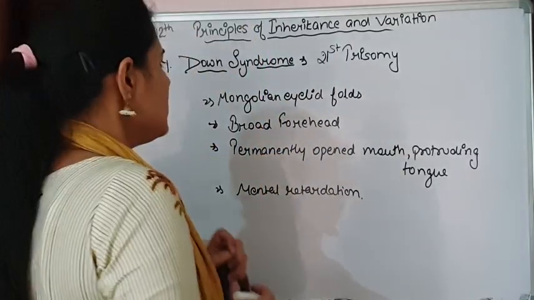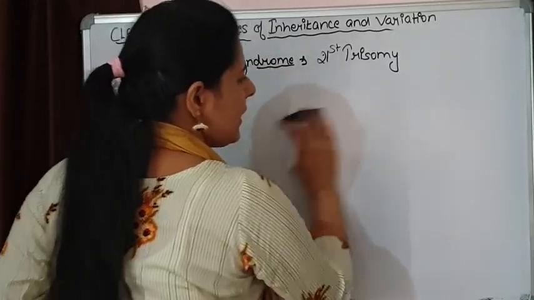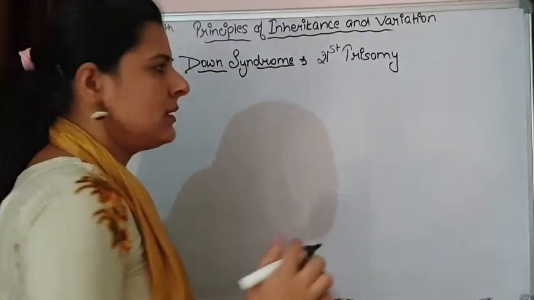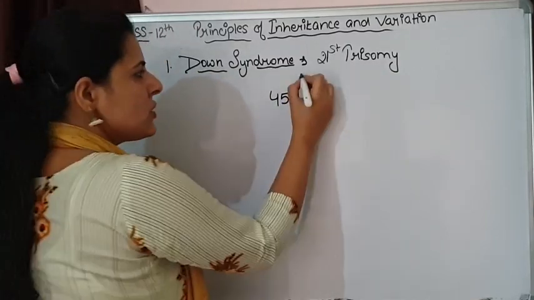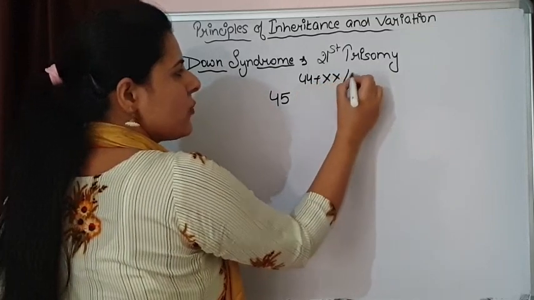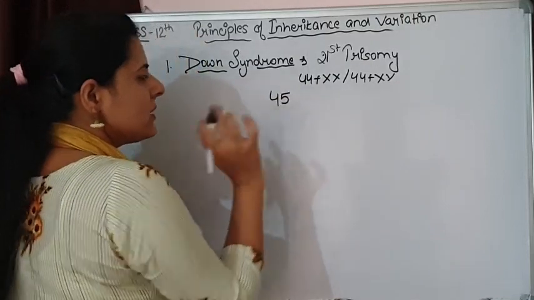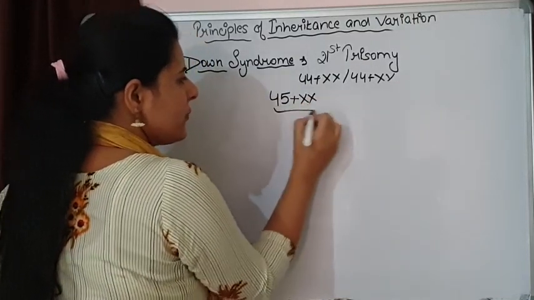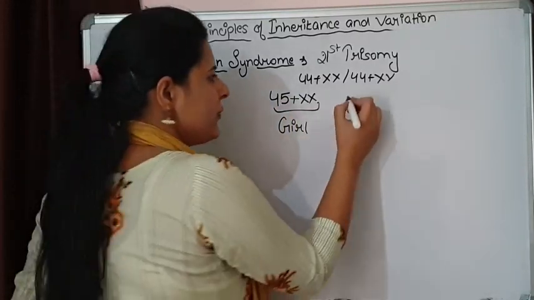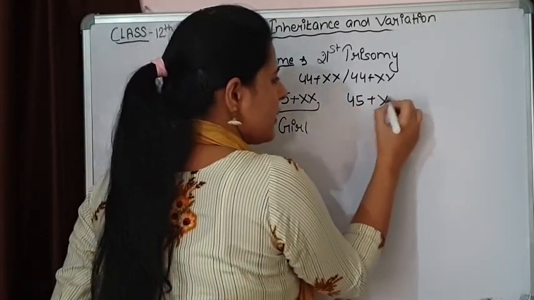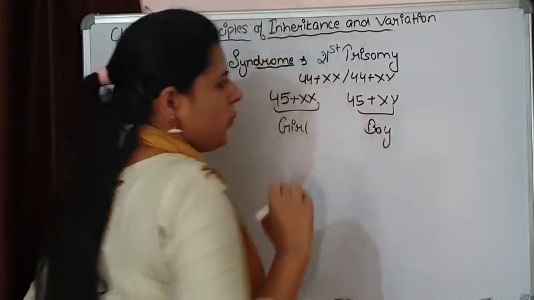Now, when we see the genotype of an individual with Down syndrome, there will be an extra chromosome. The normal situation is 44 plus XX or 44 plus XY. So here, if a girl, it is 45 plus XX, and if a boy, it is 45 plus XY.